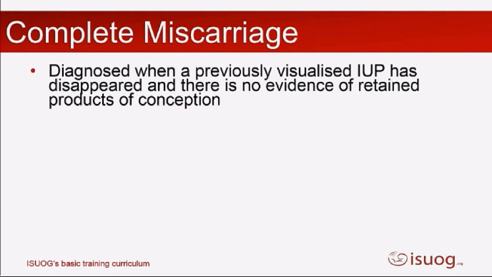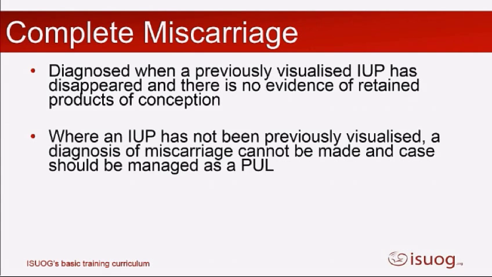So first of all, talking about complete miscarriage. The easiest way to diagnose this is if we've had a woman who's had a scan before that showed an intrauterine pregnancy. She will then have some bleeding, we rescan her, and we can see that the pregnancy has disappeared. Okay, and there is no tissue left. We've got a nice empty uterus. We can categorise or diagnose her as having had a complete miscarriage.